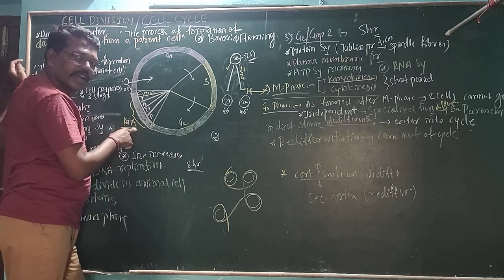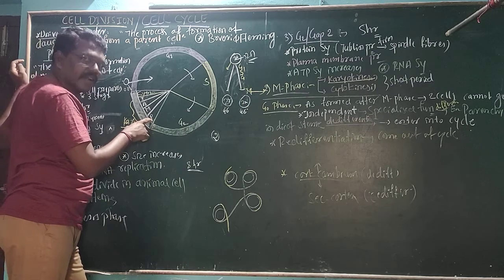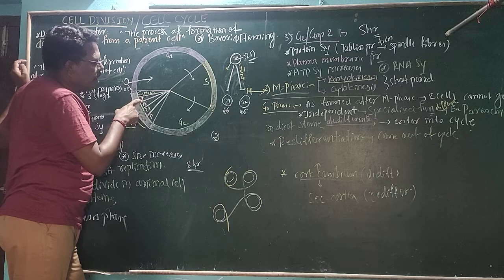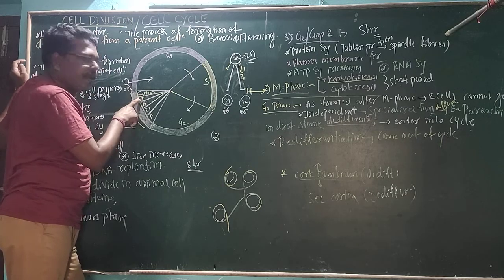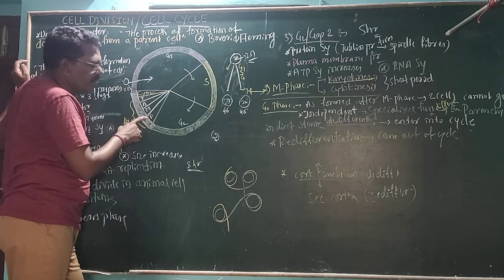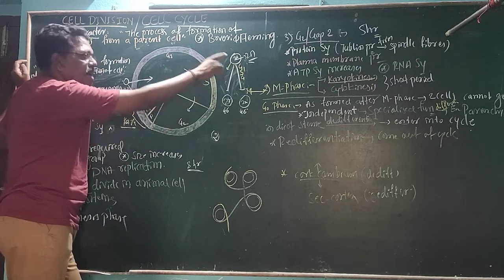Within this karyokinesis, you will see mitosis or it may be meiosis: prophase, metaphase, anaphase, telophase. This is karyokinesis, the division of the nucleus, done after the preparation of that parental cell.